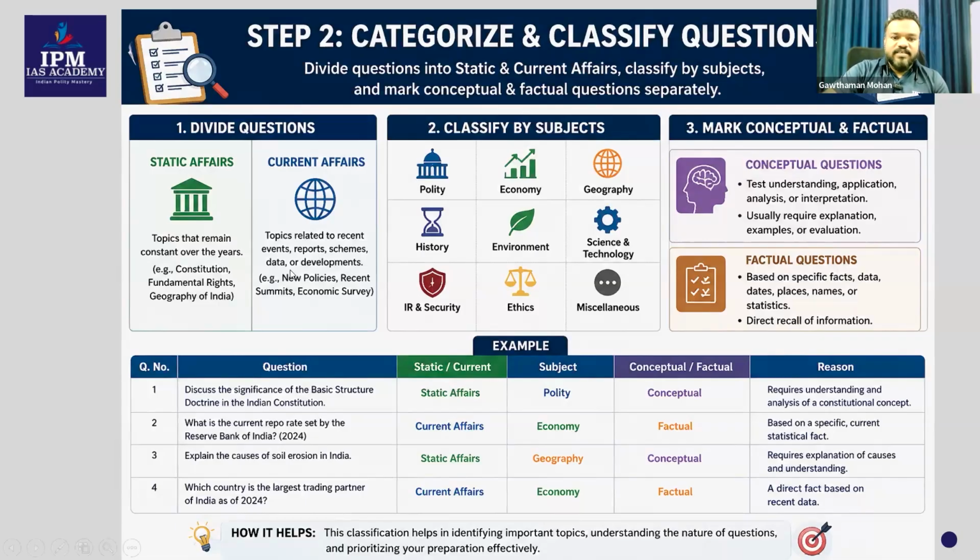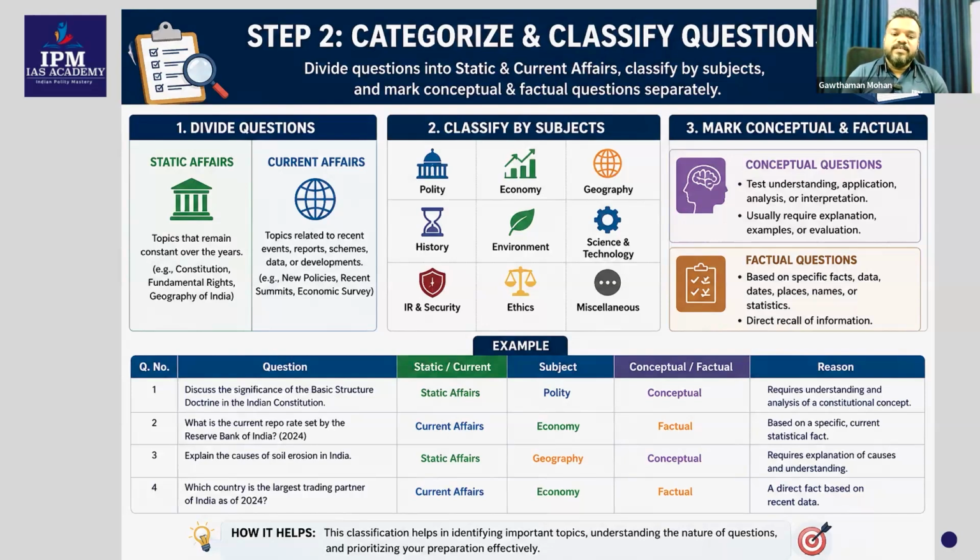Budget, okay, budget is a kind of new policy which is introduced by the government, which is changing actually. Certain schemes, certain events, certain reports, certain data, or certain developments, these are all things which will change because it may not be the same as last year. It will have its own changes this year. So we can understand based on that, static and current affairs. But whatever it is, the first priority is to put it in the respective folder. What is that folder? Subject is the folder.